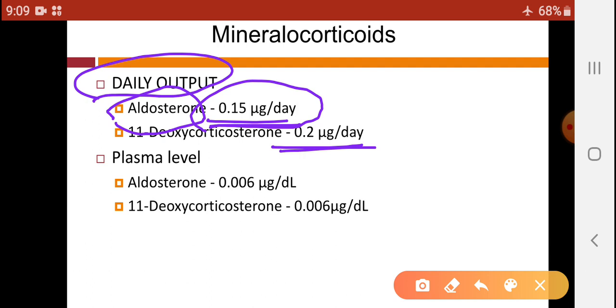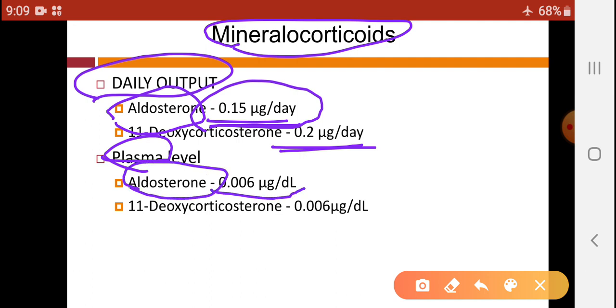Plasma level means in how much quantity these mineralocorticoids are present in our blood plasma. Aldosterone is present in our blood plasma in the quantity of 0.006 microgram per deciliter of blood, while 11-deoxycorticosterone is also present at the same level, 0.006 microgram per deciliter.